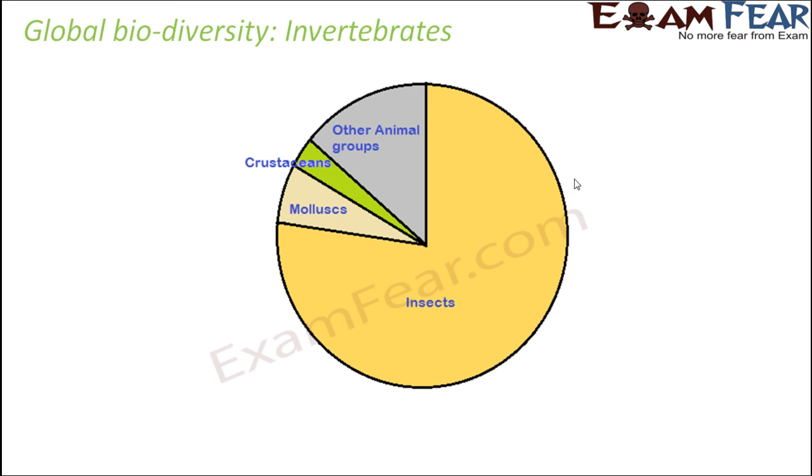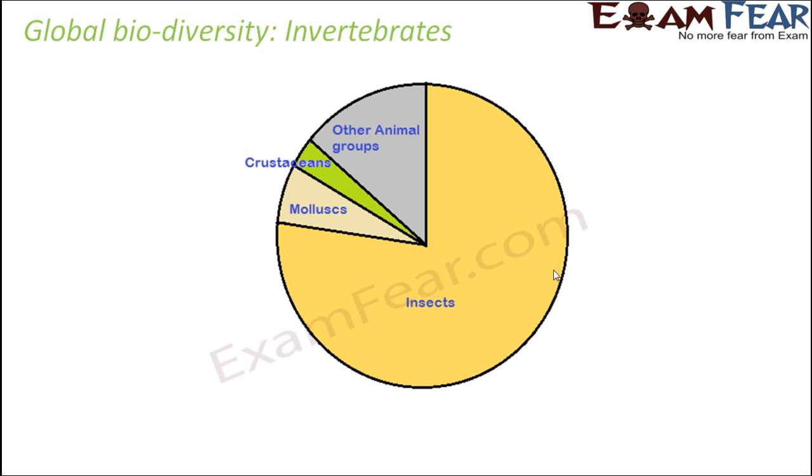We will discuss about the global biodiversity of different categories of organisms. So let us start with the invertebrates. Now under invertebrates we have the insects, the mollusks, the crustaceans and also some other animal groups. Now worldwide we see that the population of insects that we have is quite huge.